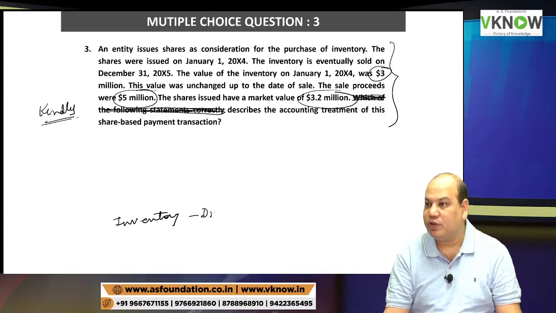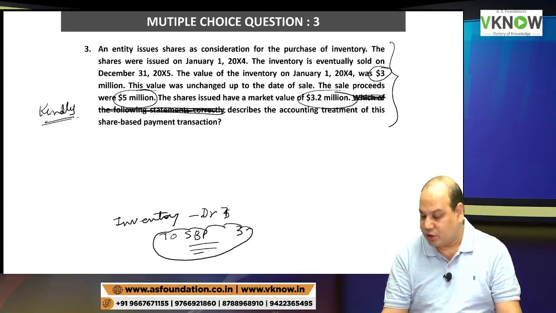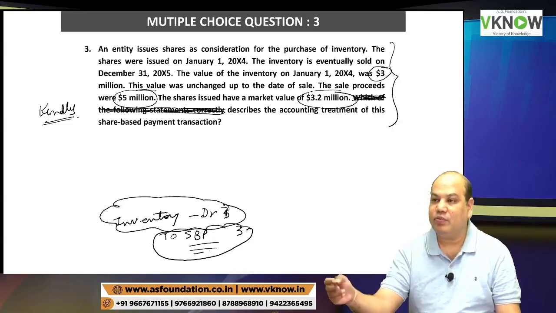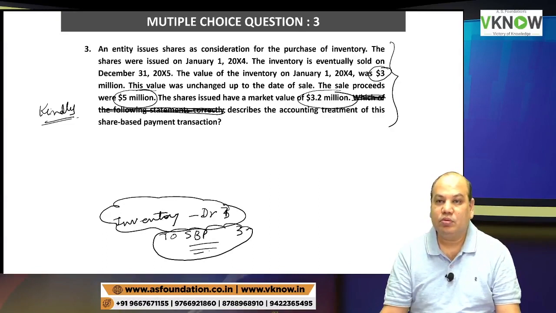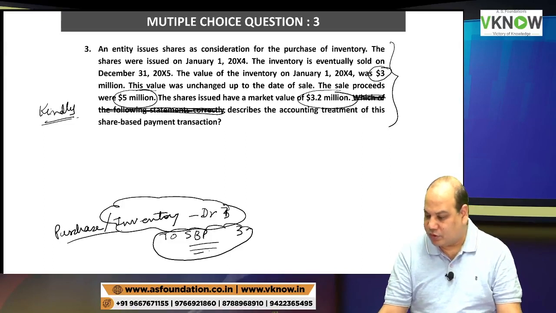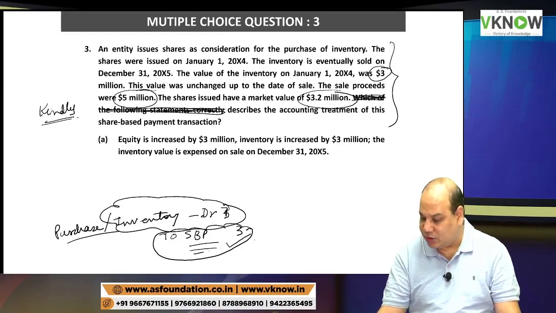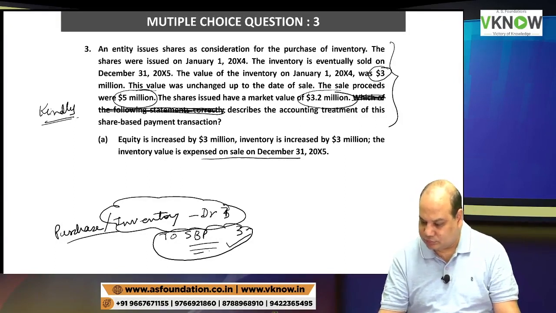First, you have to think yourself without reading the option. To SBP reserve 3 million. And because it is an equity settled option, this won't change. And this will be further accounted as per IND AS 1, IND AS 2. You can make purchase or inventory account debit, whatever your software permits you. So now search for this answer. Equity is increased by 3, inventory is increased by 3, inventory value is expensed on 31st December. Whenever you sell it, you will expense it.